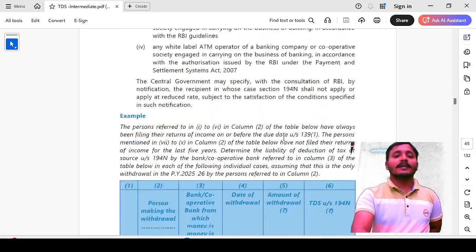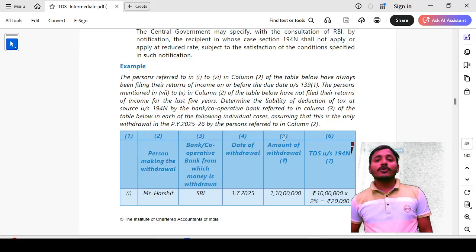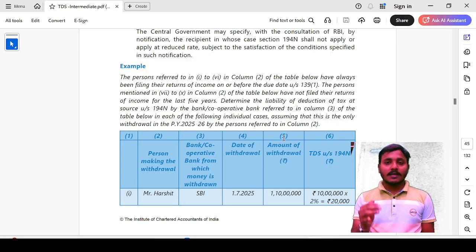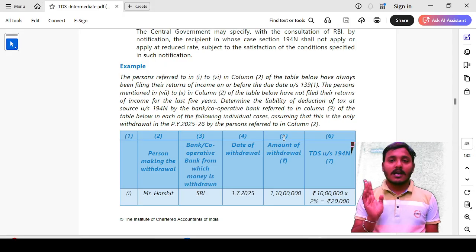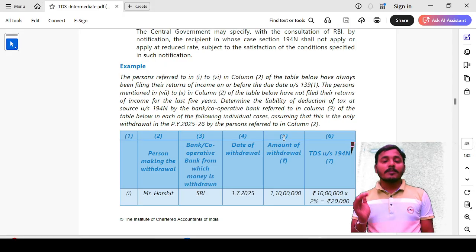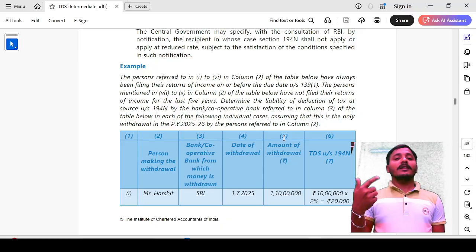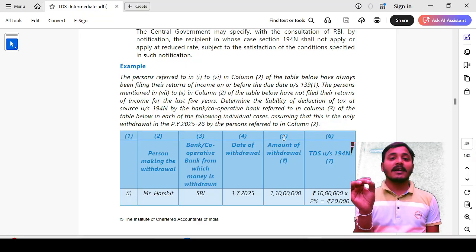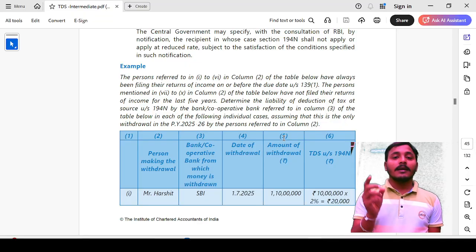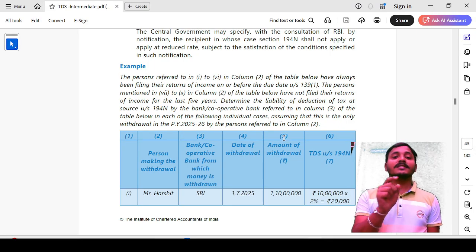Now let us discuss one practical example scenario. In this example, the persons referred to in 1 to 6 of column number 2 of the table below have always filed their income tax return on or before the due date under section 139(1). The persons mentioned in 7 to 10 of column number 2 have not filed their income tax return. Now we determine the liability of deduction of tax at source under section 194N by the bank or cooperative society referred to in column 3, for the withdrawal in the previous year 25-26 by the person referred to in column number 2.